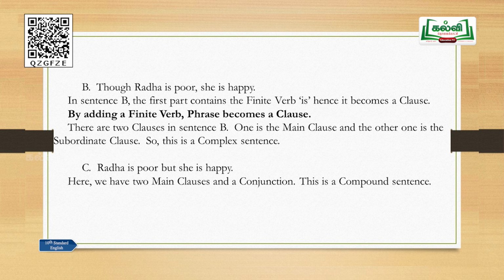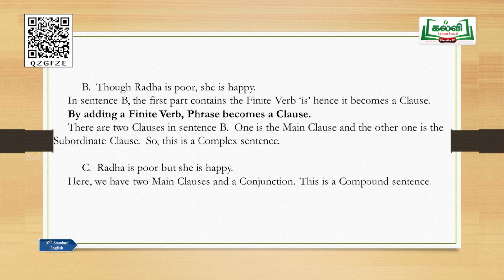In sentence B, the first part contains the finite verb is. So, being has been changed into is. That is, a non-finite verb has been changed into a finite verb. Hence, it becomes a clause. So, the phrase becomes a clause. Though Radha is poor, as I added the word though here, it doesn't give the complete sense. It is a subordinate clause. She is happy, that is a main clause. So, one main clause and one subordinate clause we have here. So, you can call it a complex sentence.